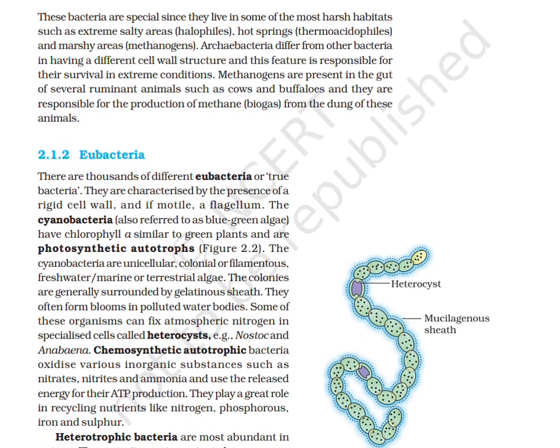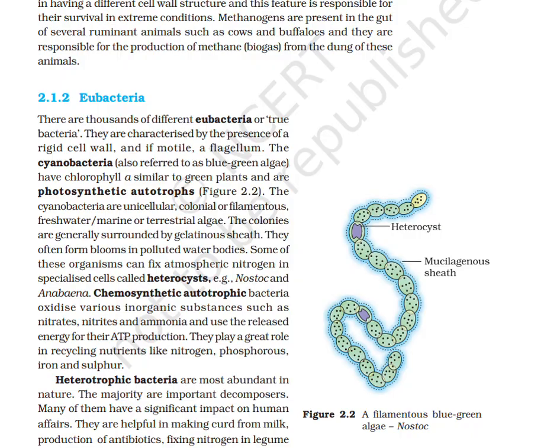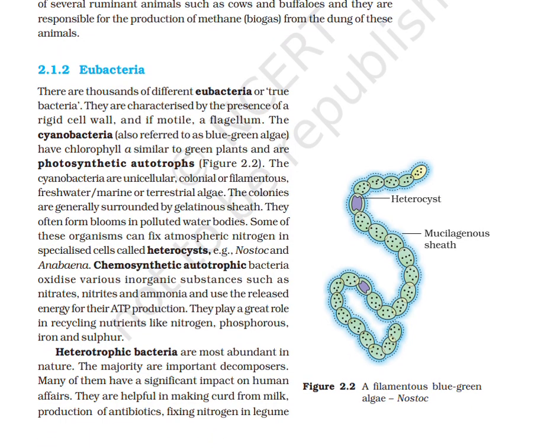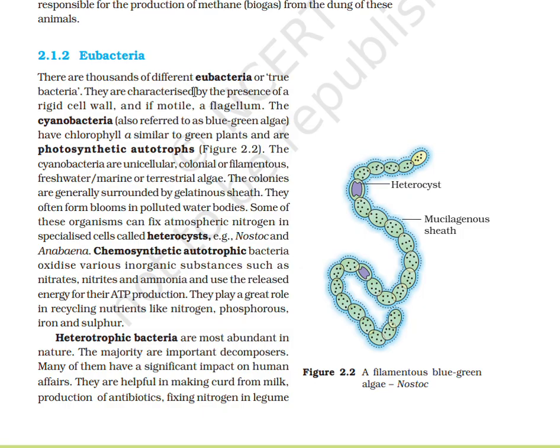Eubacteria. There are thousands of different eubacteria or true bacteria. They are characterized by the presence of a rigid cell wall and, if motile, a flagellum. The cyanobacteria, also referred to as blue-green algae, have chlorophyll a similar to green plants and are photosynthetic autotrophs. The cyanobacteria are unicellular, colonial, filamentous, freshwater, marine, or terrestrial algae. The colonies are generally surrounded by a gelatinous sheath. They often form blooms in polluted water bodies.